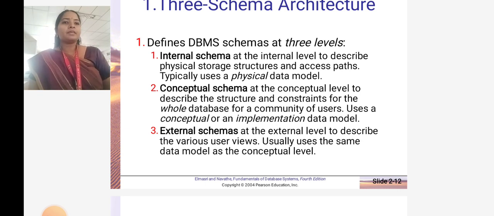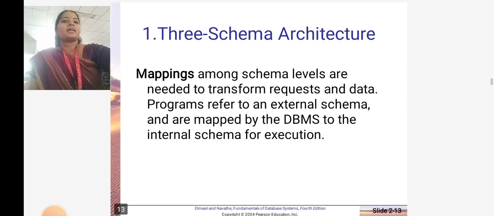So internal schema describes physical storage structures and access paths. It typically uses a physical data model. Conceptual schema, in a sense, describes the structure and constraints for the whole database for a community of users. It uses a conceptual or an implementation data model. External schema describes the various user views, and usually uses the same data model as the conceptual level.